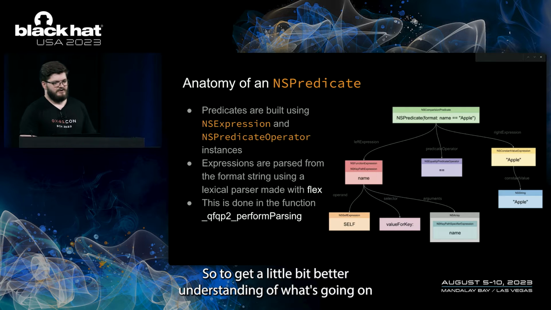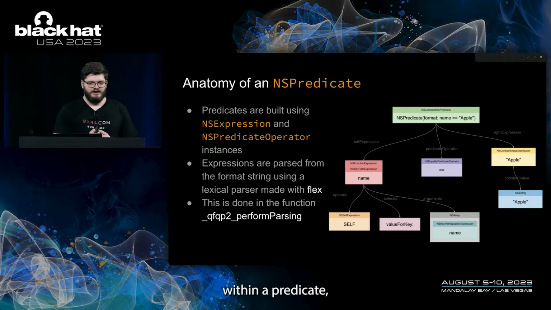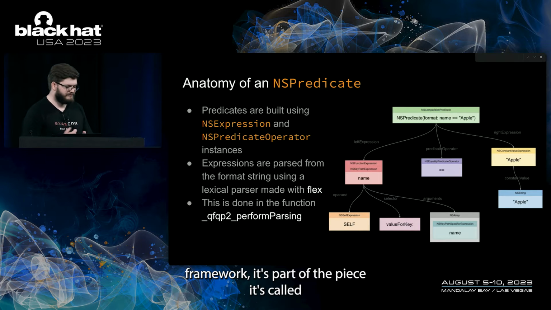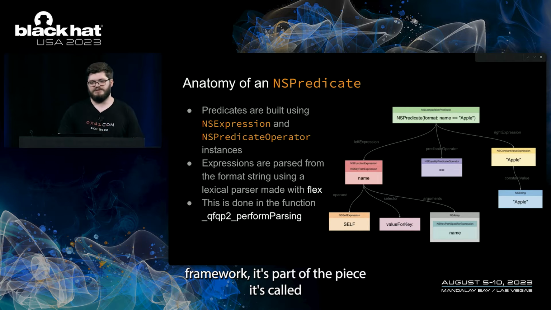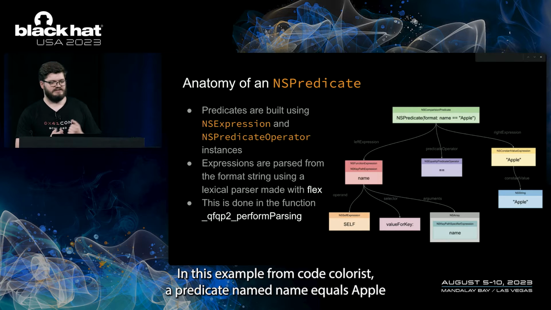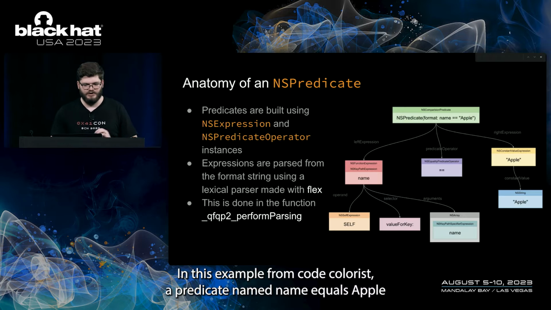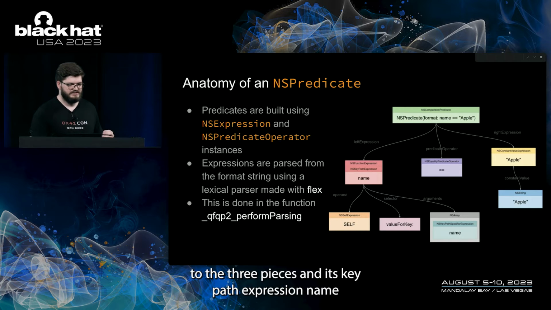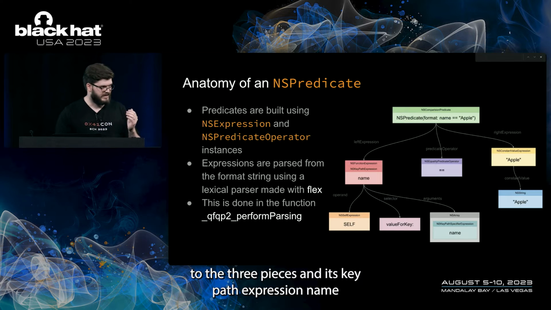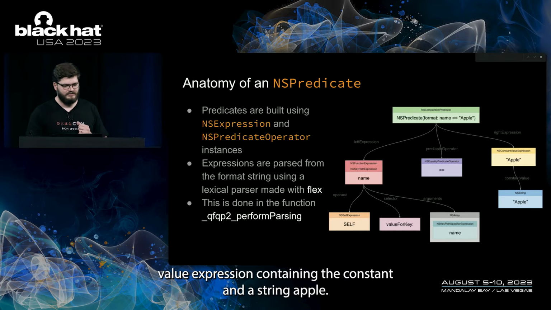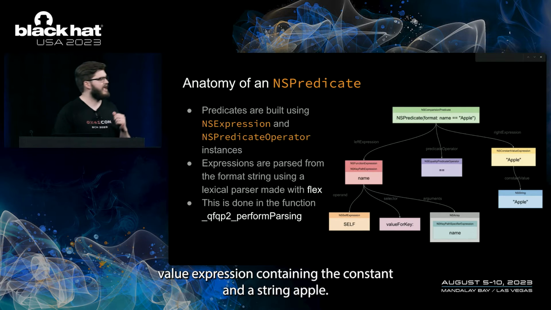To get a little better understanding of what's going on within a predicate, the NSPredicate string is parsed by code generated with Flex in the Foundation framework. It's parsed into pieces called NSExpressions and NSPredicateOperators. In this example from Code Colorist, a predicate name equals Apple is parsed into 3 pieces: NSKeyPathExpression name, the equals NSEqualityPredicateOperator, and a constant value expression containing the constant NSString Apple.